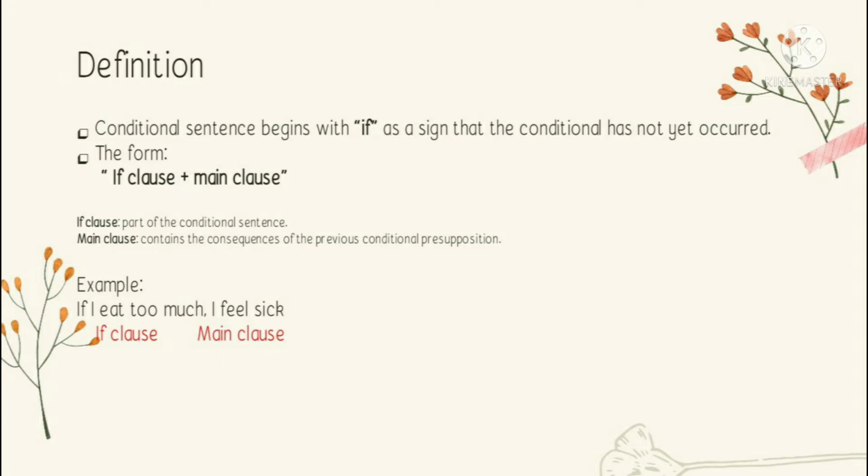You can see from the PPT that a conditional sentence will definitely start with the word if and then continue with the next word. For example, if I eat too much, I feel sick. If I eat too much here is the if clause or part of a conditional sentence, while I feel sick is the main clause, or the result or consequence of the previous condition. And keep in mind that after the if clause must be given a comma.